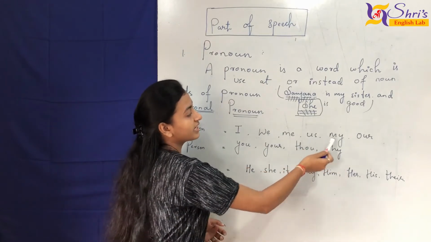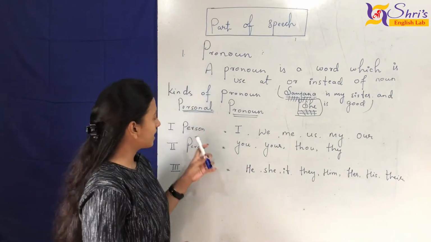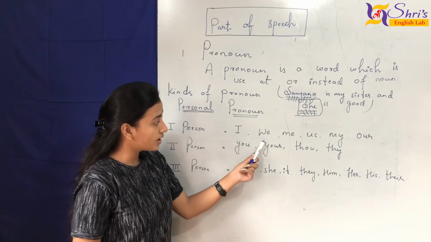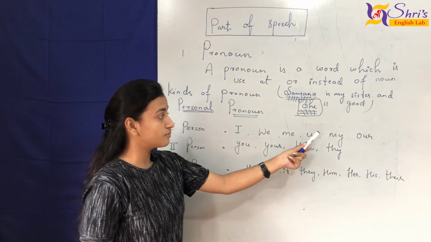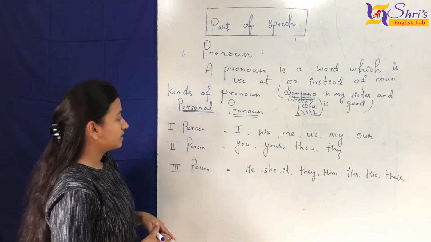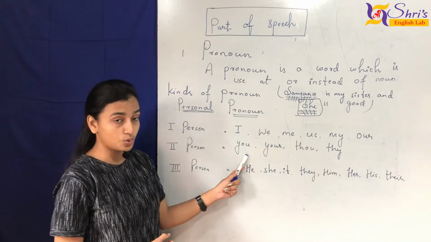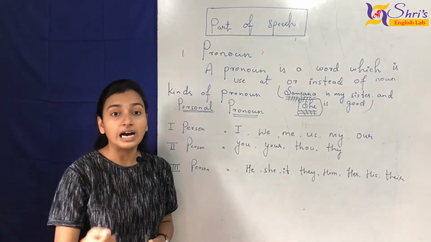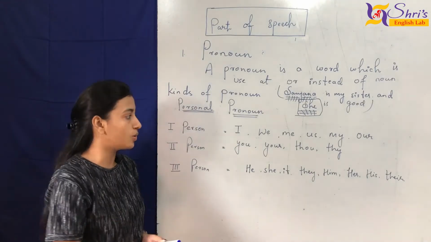Our, it means us, our. Okay, so here we have first person. First person means I, we, me, us, my and our. Okay, second person, it means you, your. It means अगर आप हो तो कोई चीज आपकी है, that means you and your.